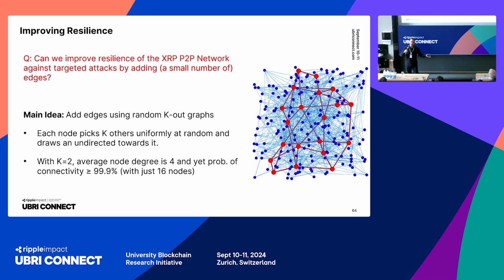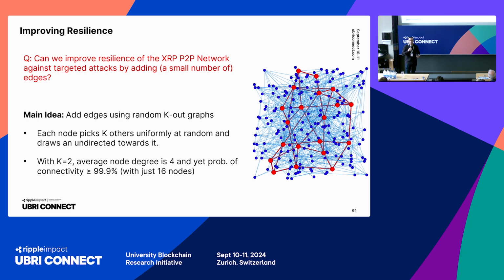So if we are the network, I'm going to choose 2 out of you uniformly at random. You'll do the same independently. At the end of the day, the people we picked, and the people who picked us, will be forming our neighbors in this graph.